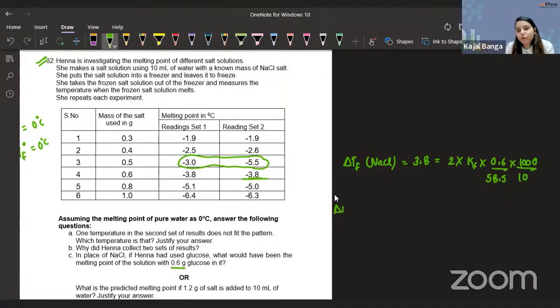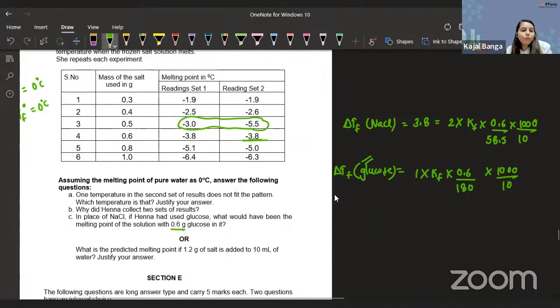Now, delta Tf of glucose is something that we have to find. Okay, no worries, we can do that. The van't Hoff factor will be 1. The value of Kf will remain the same because we have the same solvent. 0.6 is the same mass. The molar mass of glucose is 180, into 1000 upon 10. So you can divide the two expressions and calculate this delta Tf.